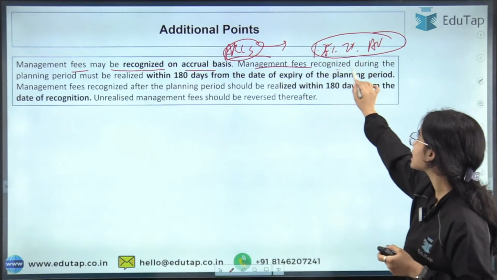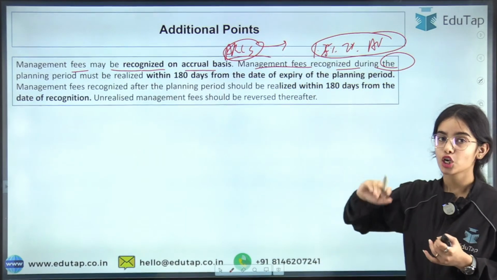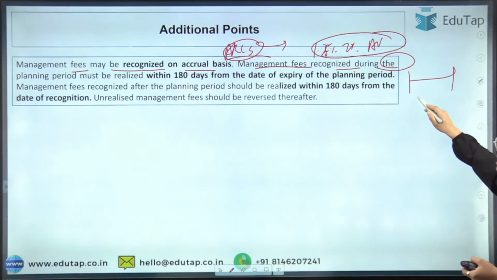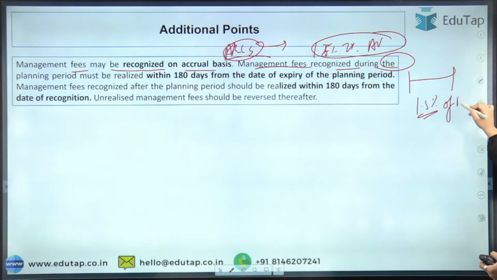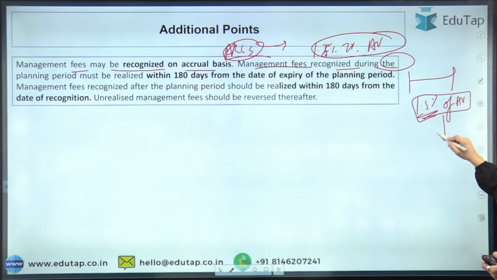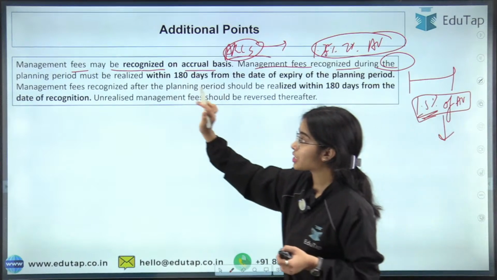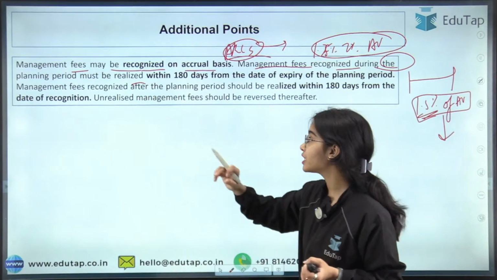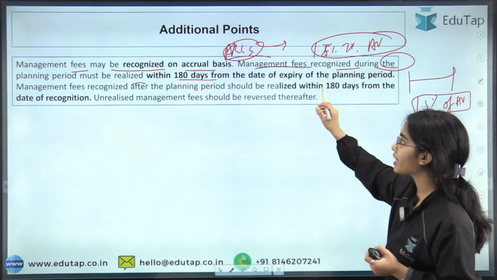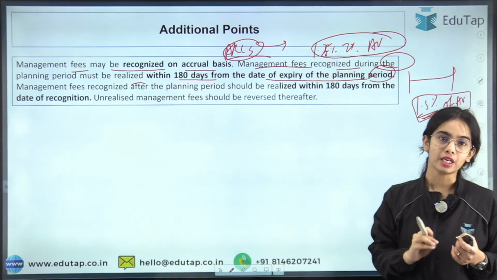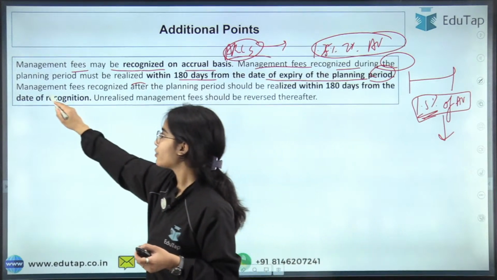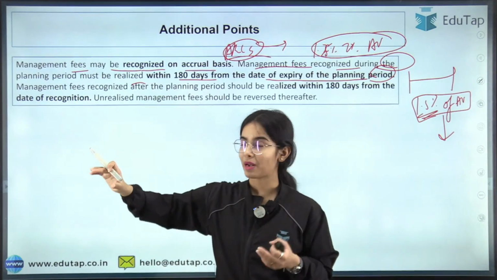So management fees recognized during the planning period. So in the planning period, it has been recognized that 1.5% of the asset value will be the management fees. So this much of the management fees will be taken. Now this must be realized, this must be taken within 180 days from the date of expiry of the planning period. So this much of money should be taken within 180 days of the expiry of the planning period.